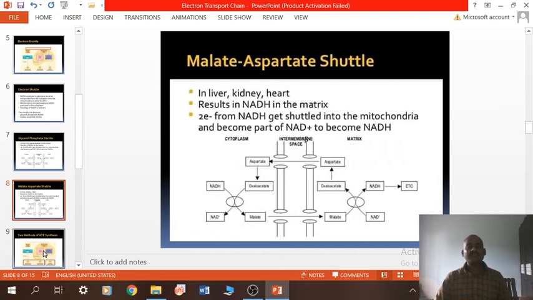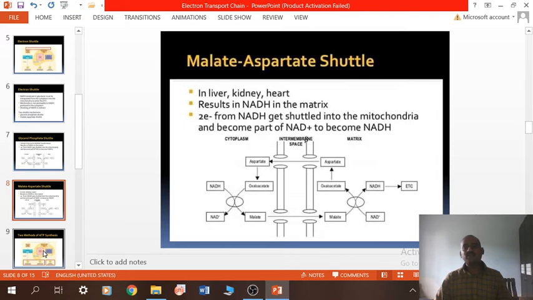As I have mentioned in that diagram, you can see how the malate aspartate shuttle proceeds, how the electron from NADH2 gets combined with the malate.